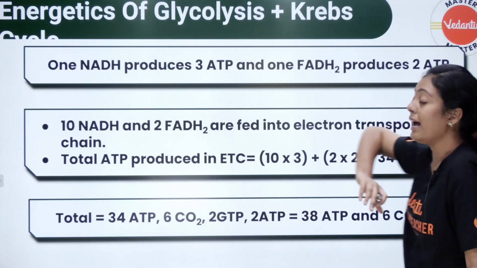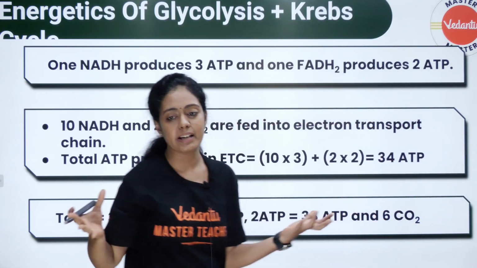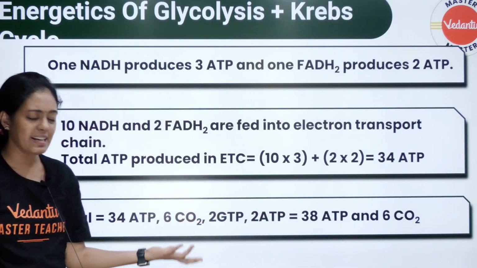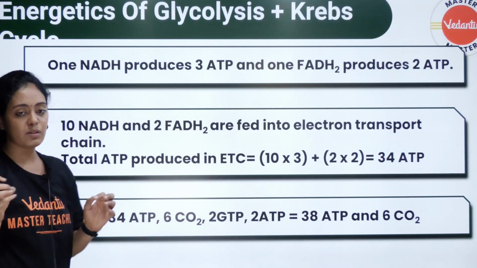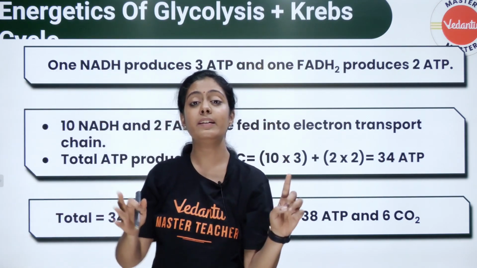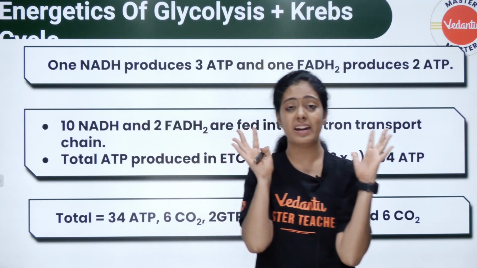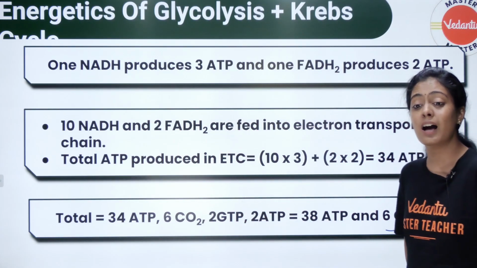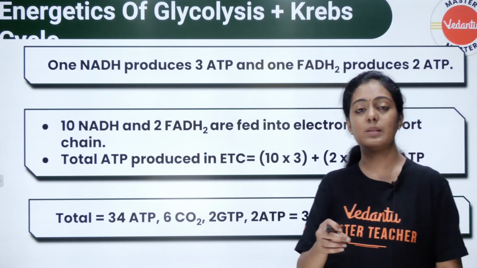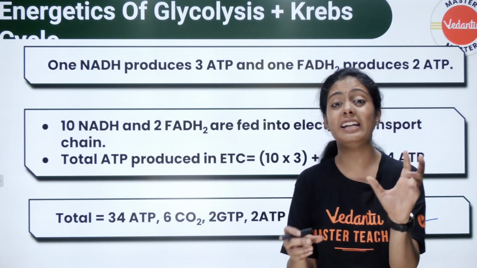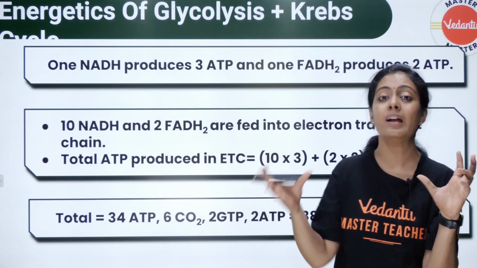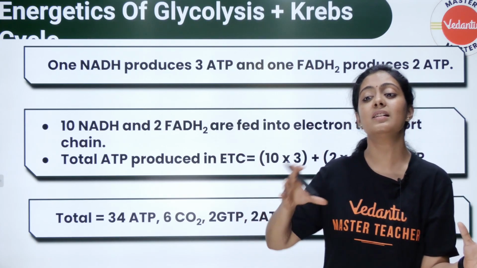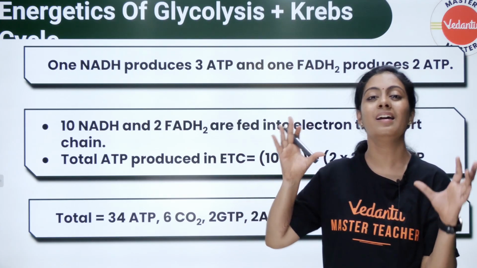Yes, the energetics of glycolysis and Krebs cycle, which we discussed already yesterday. I would have told you yesterday that from one glucose, 38 molecules of ATP come and 6 carbon dioxide are released. In the electron transport chain, NADH is used to produce your ATP and FADH is also utilized to produce your ATP.